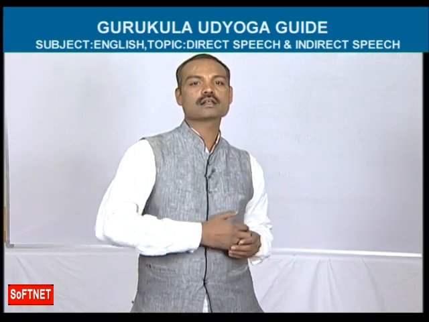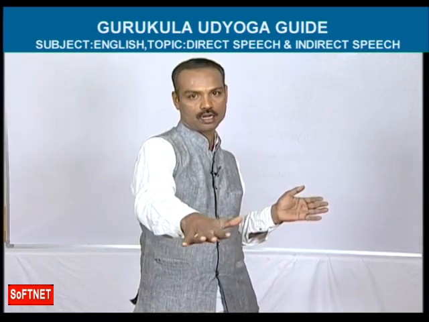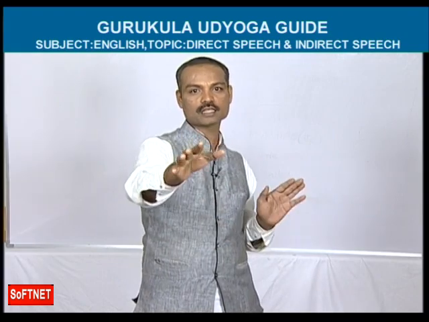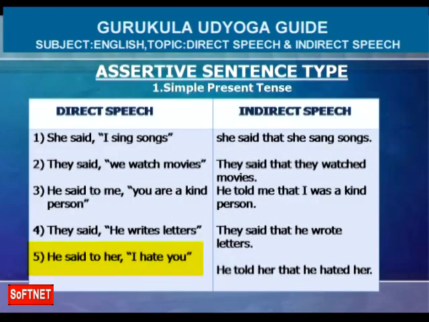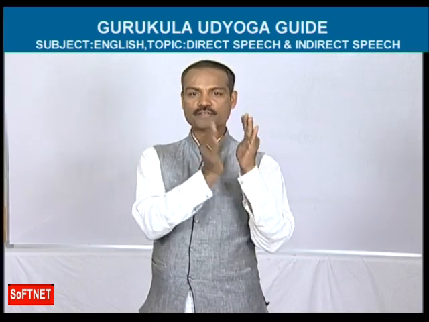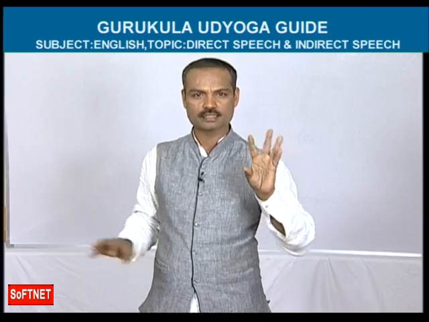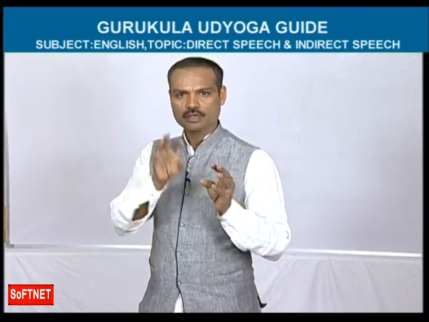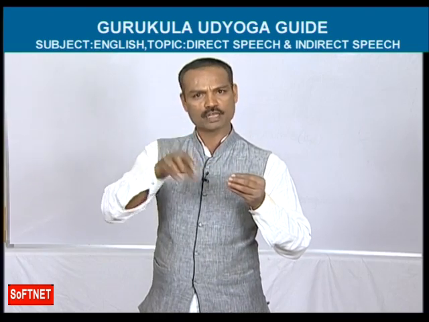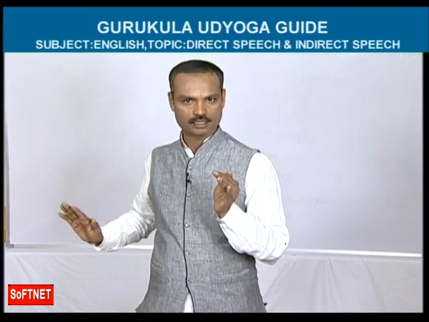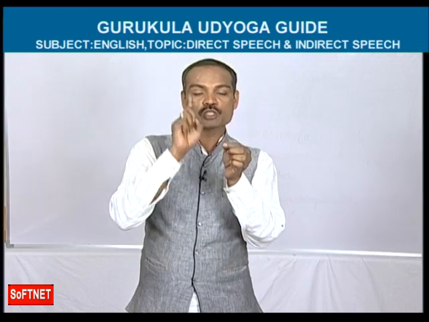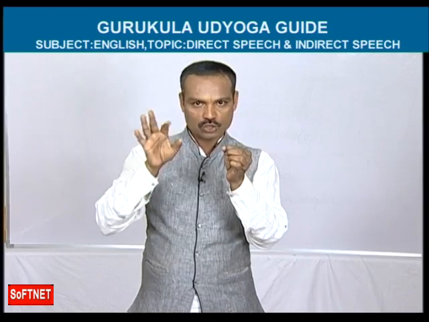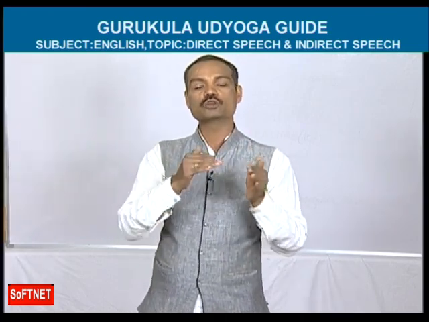Okay. Let's see the last example. He said to her, I hate you. So the last example of simple present. He said to her, I hate you. Come on, try to change this direct speech into indirect speech. He said to her. I have already told you, the first word should be written as it is. What is the first word of this direct speech? He. Whether it is he or she or they or Raju, Rani or Kiran, whatever it is, it should be written as it is. Okay. Said to. I have told you, said to becomes told. Said becomes said, told becomes told, said to becomes told. So said to means told.